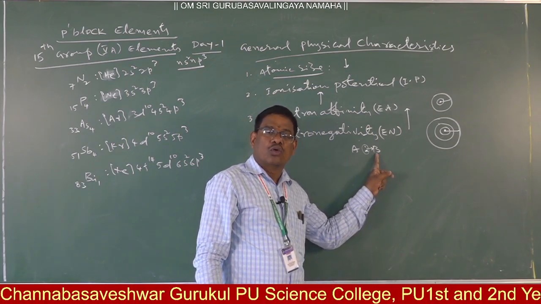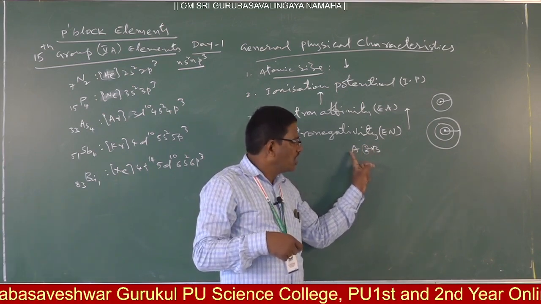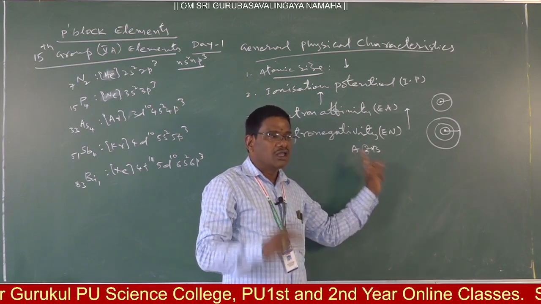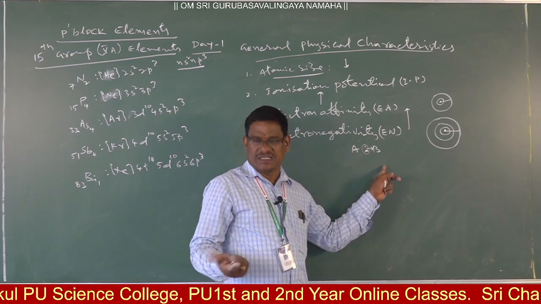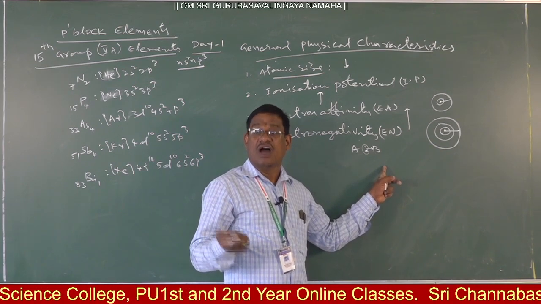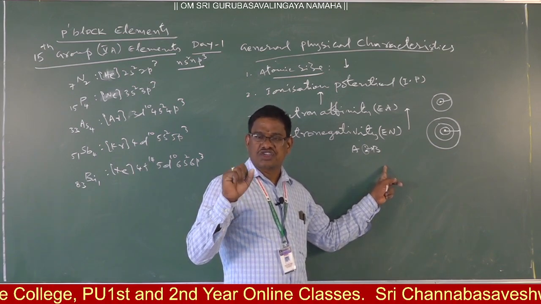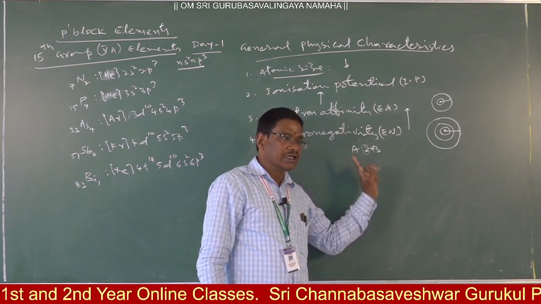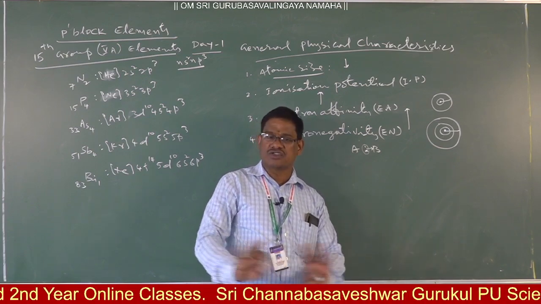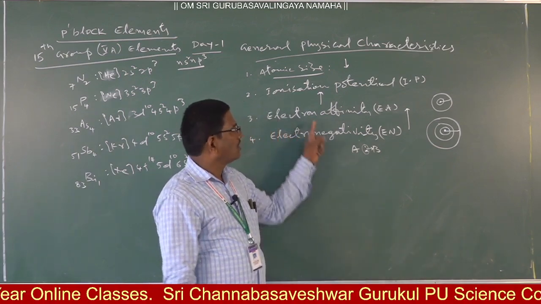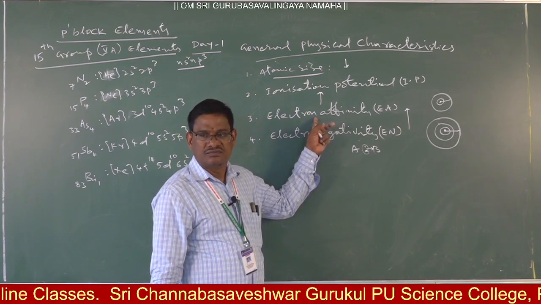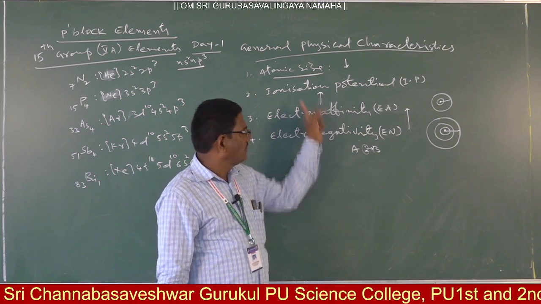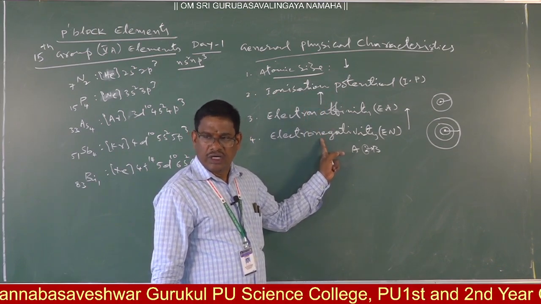An atom that can withdraw a shared pair of electrons between two bonded atoms towards it has electronegativity. It is a phenomenon, the tendency of an atom to withdraw a shared pair of electrons towards it from its bonded atom in a molecule. Therefore, it has no unit. Electron affinity has an energy unit. Ionization potential also has an energy unit, whereas electronegativity has no unit.